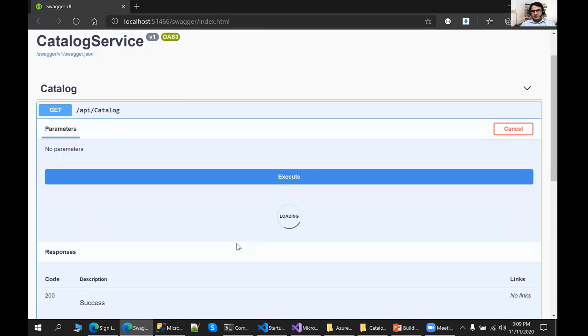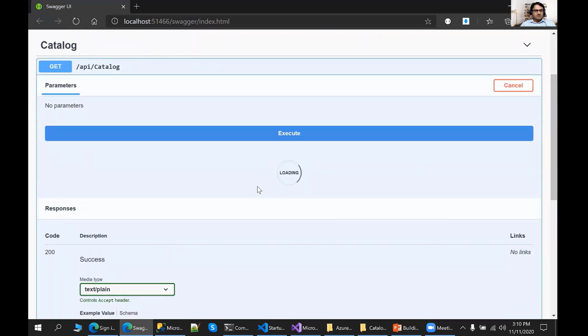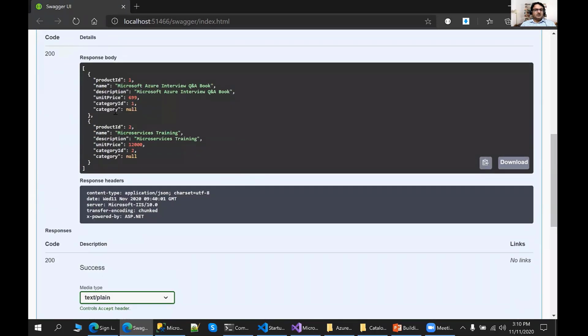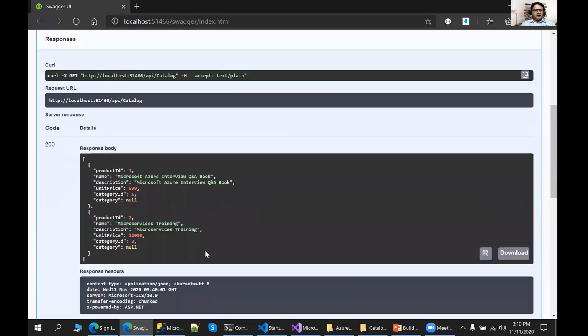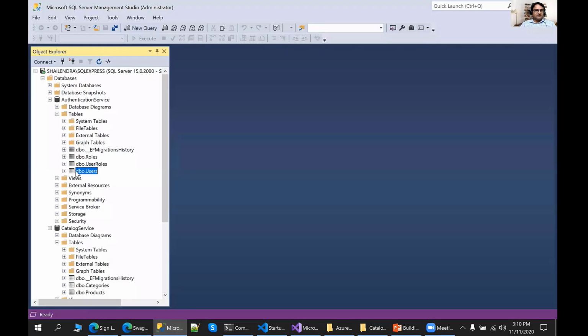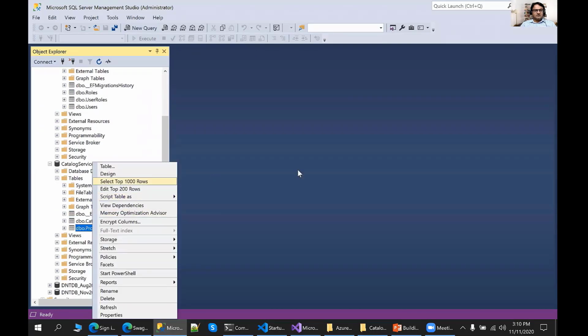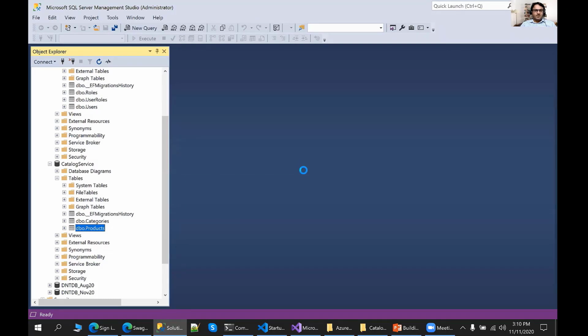If everything is fine, I will get the data from the database. It is taking time, so please wait. And you can see finally I'm getting the data. I already have two products in the database. One is for the Azure interview question answer book. I also have the microservices training there. So these products are coming from my database. You can verify in my database. I have a product table where this information is available. So my catalog ASP.NET Core Web API is working fine without any issue.